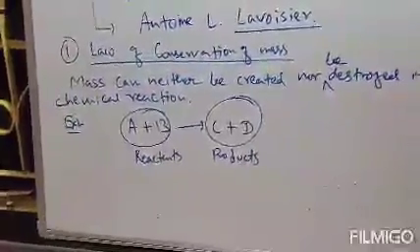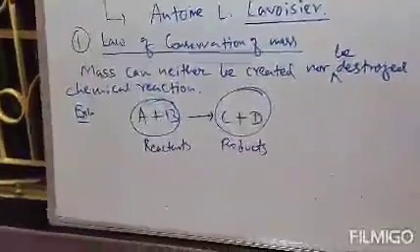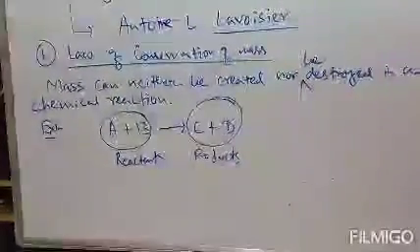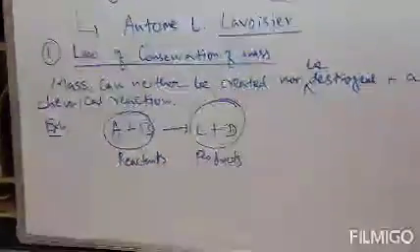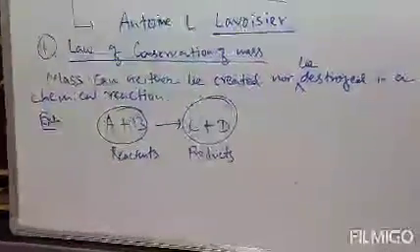That means the mass of A and B should be equal to the mass of C and D. Only in that case can mass be neither created nor destroyed, and the statement is justified.